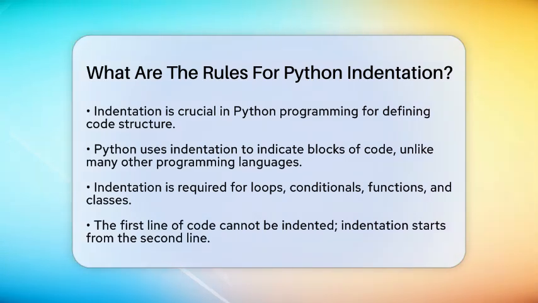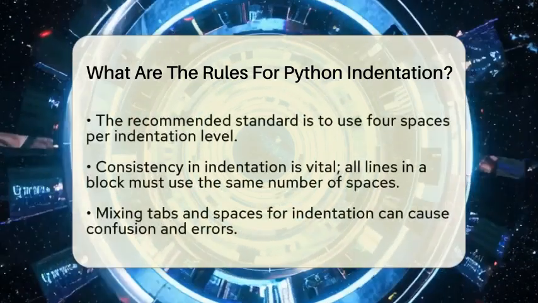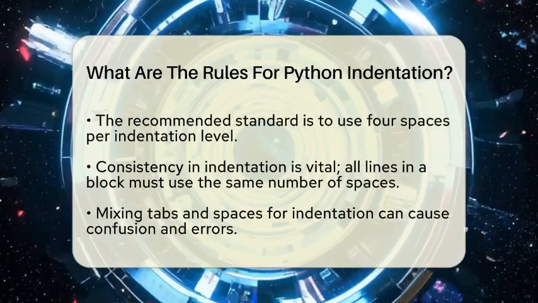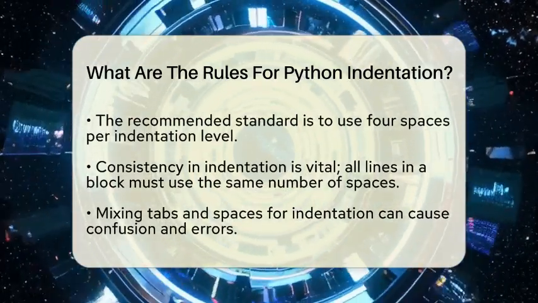First off, indentation is required to define blocks of code. This includes the code inside loops, conditionals, functions, or classes. If you want to show that certain lines belong together, you need to indent them. The first line of your code cannot be indented. Indentation starts from the second line when you begin a block.